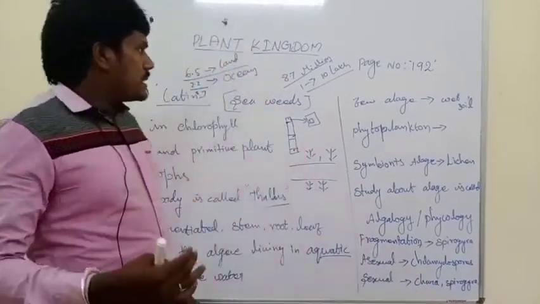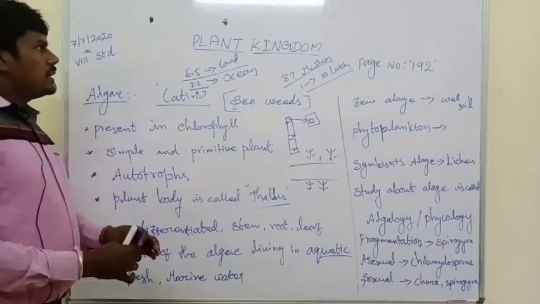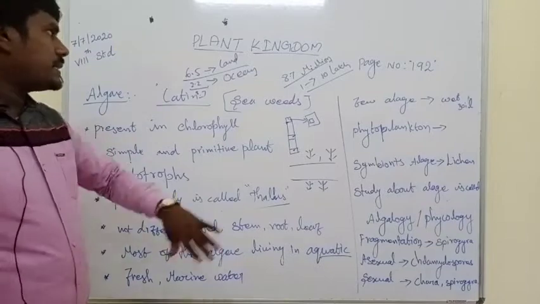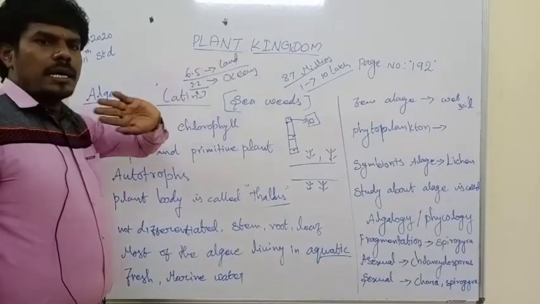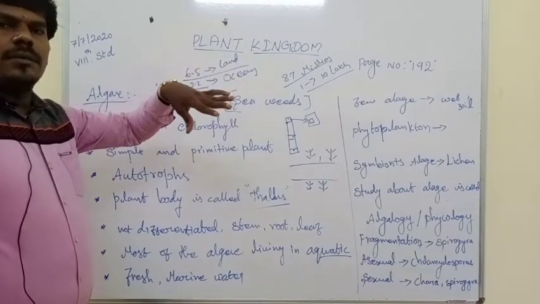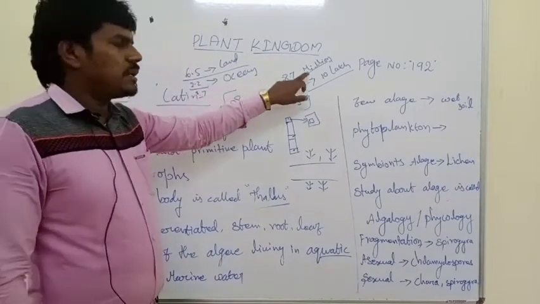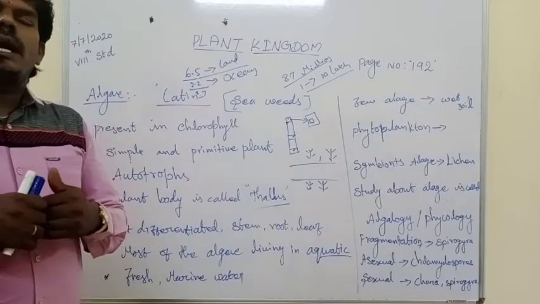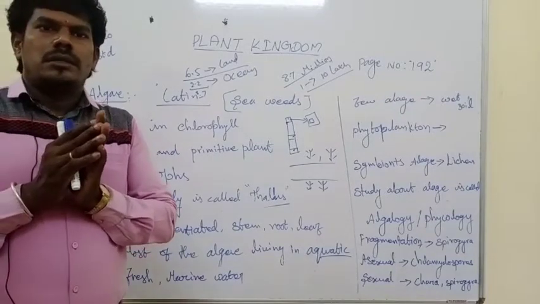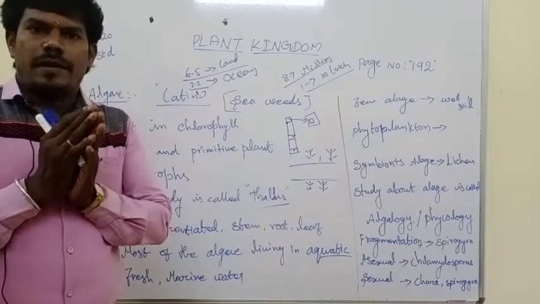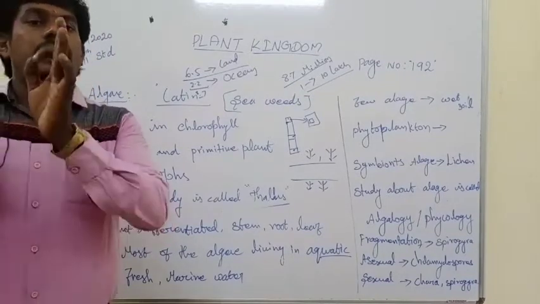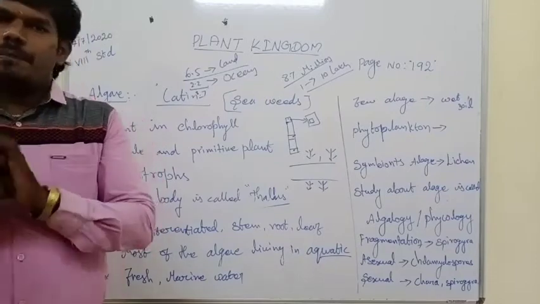Let us quickly revise today's session. The plant kingdom means the study of plants only. All plants are classified under this. There are about 8.7 billion organisms found on earth, with different structure, size, habit, habitat, mode of nutrition and physiology.